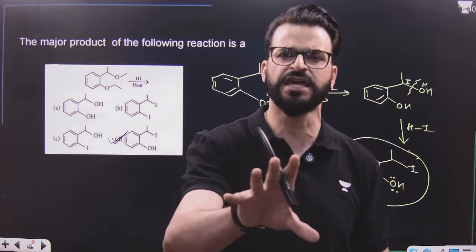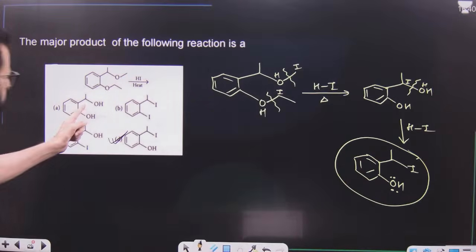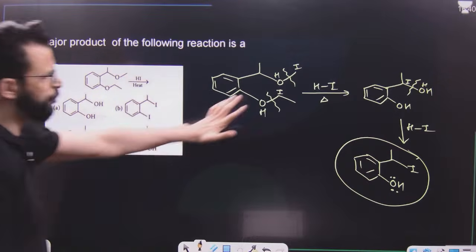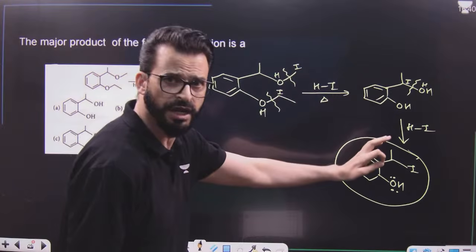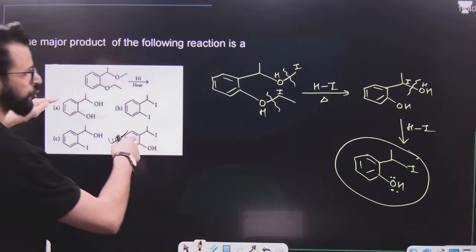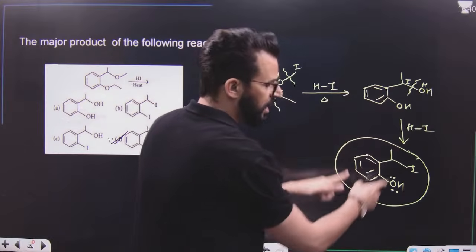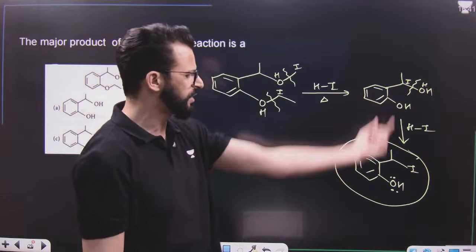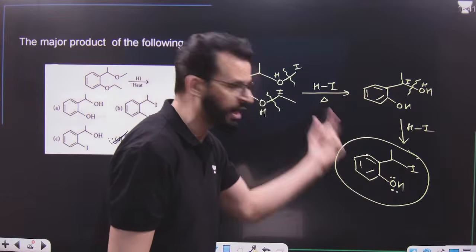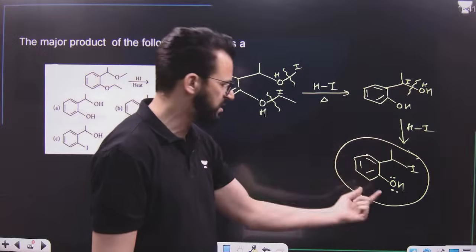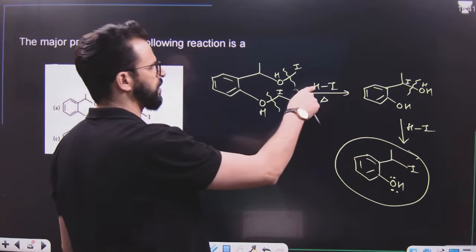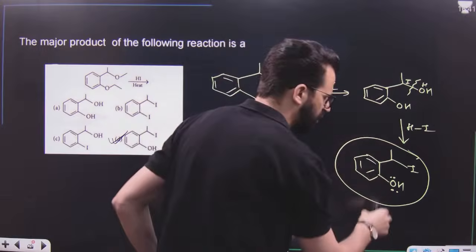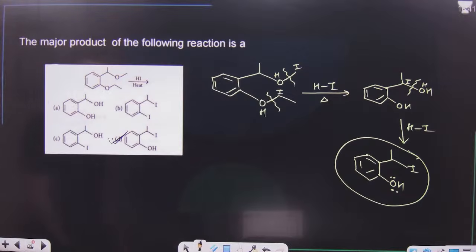Because whenever HI is there, it can easily convert this alcohol to alkyl iodide. So you have to give preference to HI if both options are given. That means if the product formed when HI is treated in excess is given, and the product formed when HI is not treated in excess is also given, then give preference to HX or HI which is treated in excess. That product will be formed more, the major product.